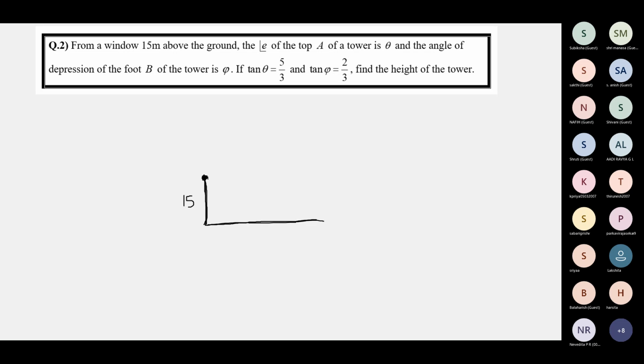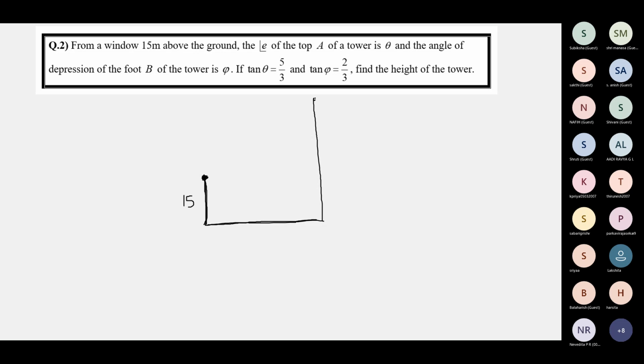The angle of elevation of the top A of a tower. So that means there's a tower which is taller than 15 meters, because from this point the observer is looking at an elevation of theta.